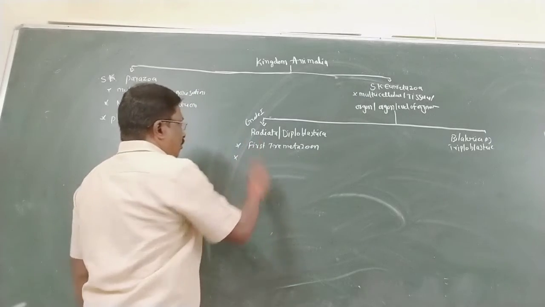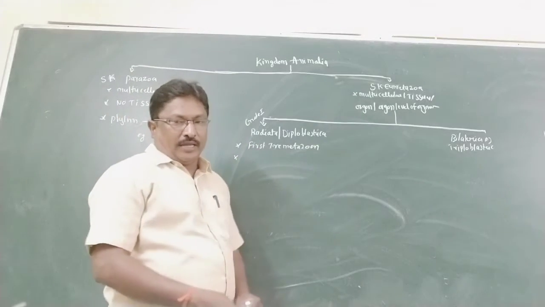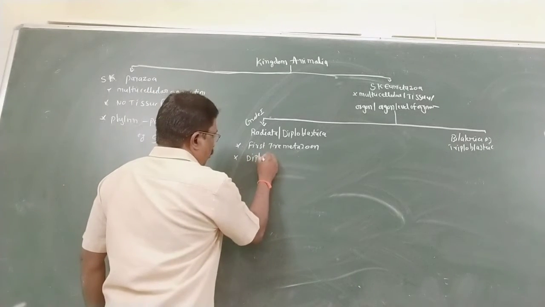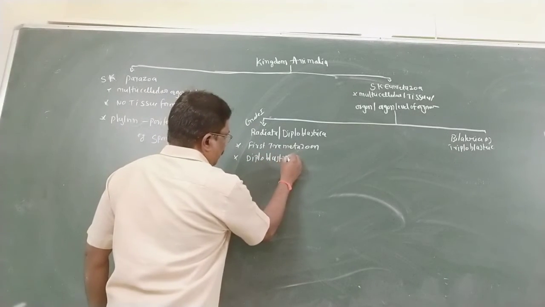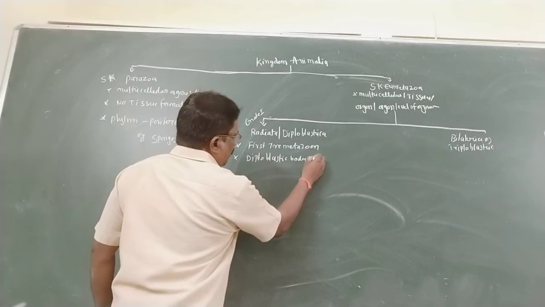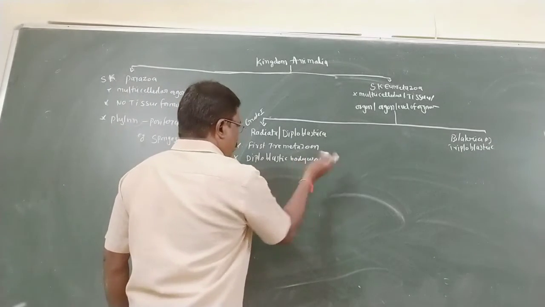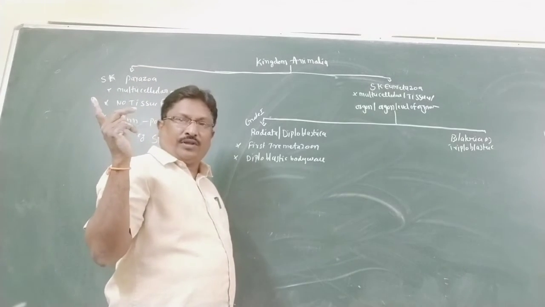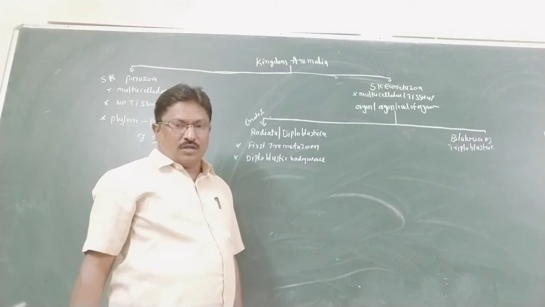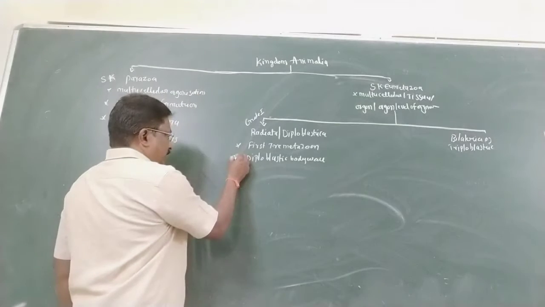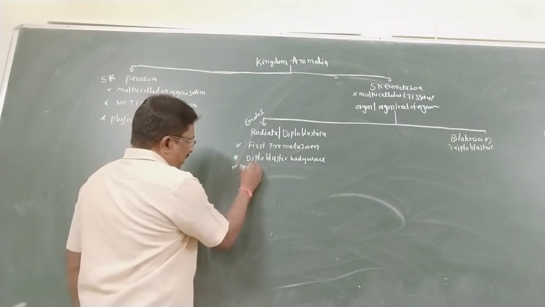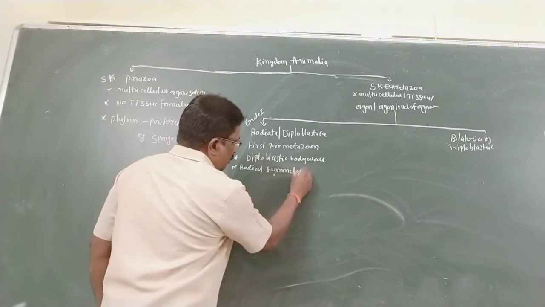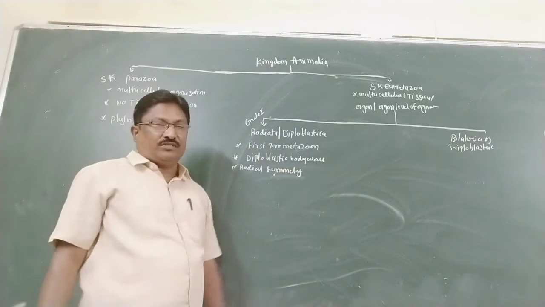As well as that, the body is diploblastic. Diploblastic meaning the body is made up of only two layers, ectoderm and endoderm. Mesoderm is not there. And symmetry is radial symmetry, and they are exclusively marine organisms.